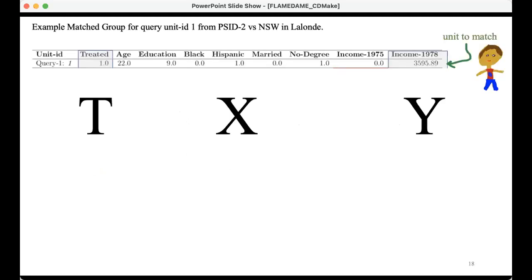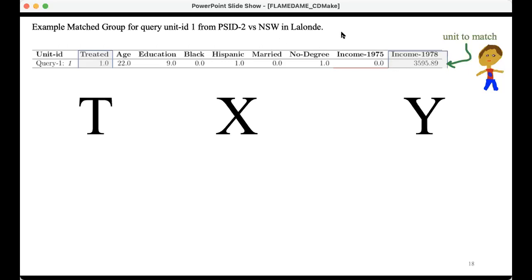Okay, so I want to show you some match groups from a couple of different algorithms. I'm going to show you first a match group that comes from prognostic scores. Let me explain what that is, and then I'll show you a match group for the same unit from Malts. This is from the Lalonde data set.